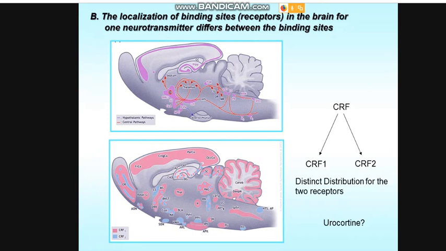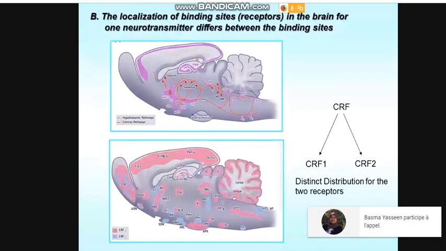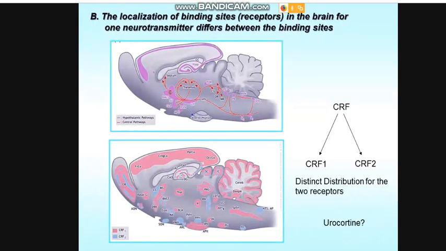Then, if it is not a technical problem, maybe this is a reality of a mismatch, but maybe there are other neurotransmitters acting on CRF1 and CRF2. So beyond CRF, maybe you have other neuropeptides of the same family.